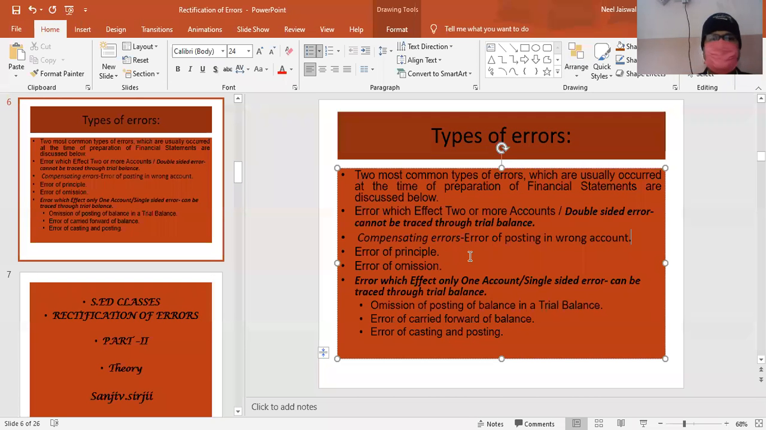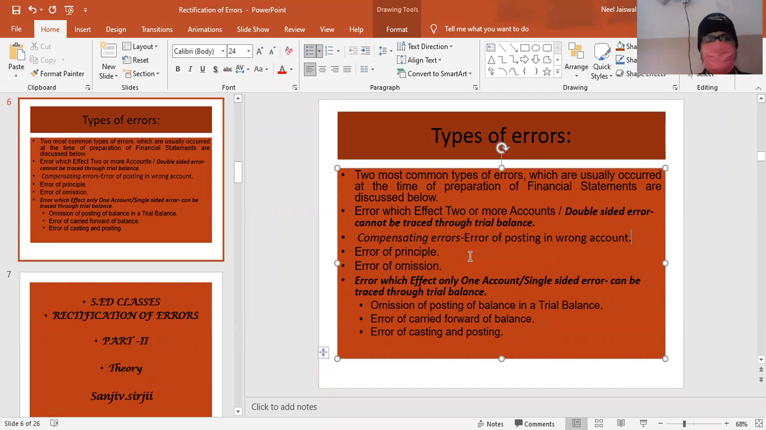So these errors will neutralize its effect. That means, what we say, that debit will become equal to credit. As I was giving you the example, come to that. Suppose in the salary account, by mistake, we have debited a further 100. That means 2,100 we have written. In the salary account, we have written to cash 2,100 in the debit side.